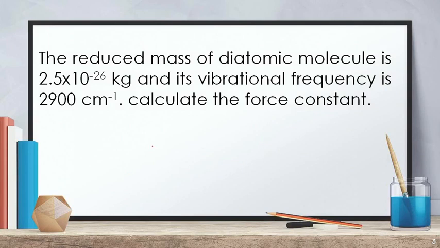Next question. The reduced mass of a diatomic molecule is given, that is mu value is given. So no need to calculate here. Mu value is given, and its vibrational frequency is 2900 centimeter inverse.